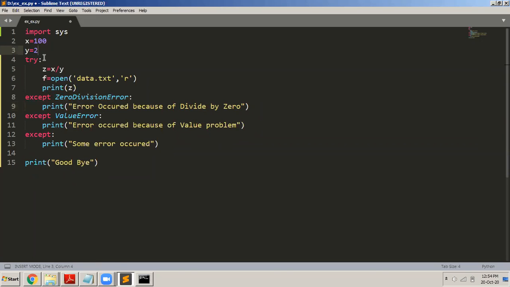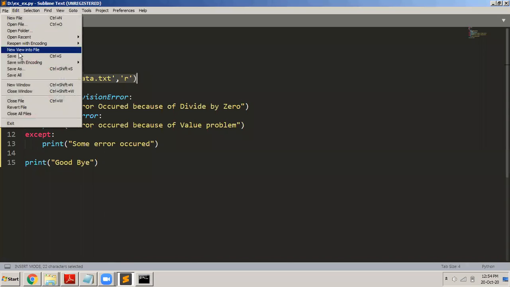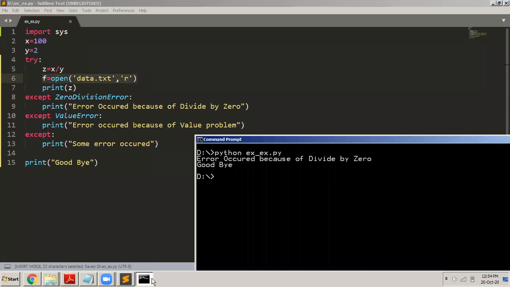I'm going to initialize y to 2 now. So file, save. There is no possibility of an error now because it is 100 divided by 2, which is no problem. It is 50. And then I'm trying to open the file here. Now this particular statement should throw an error. So file, save, go here.